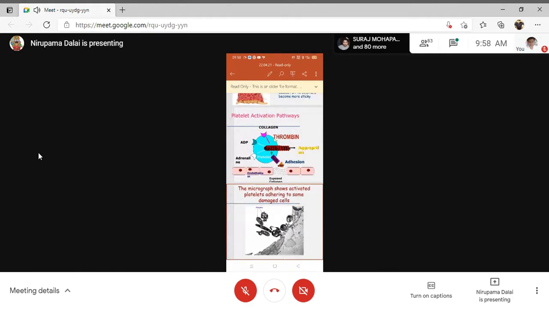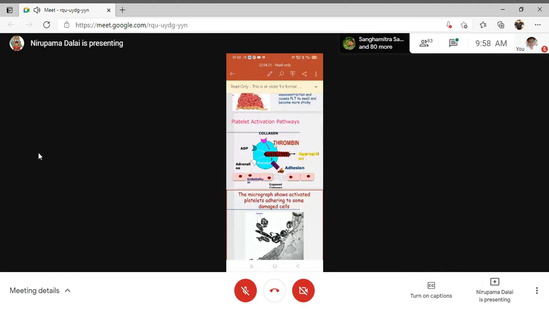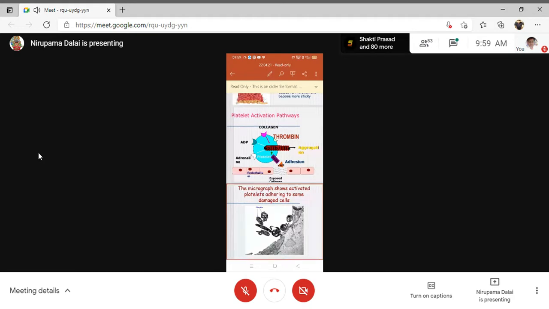At that time, the von Willebrand factor secreted from the platelets, as well as the von Willebrand factor secreted from the endothelial cells, will immediately attach to this exposed collagen. Now the platelets have certain glycoprotein receptors, GP receptors, G for glyco, P for protein. They are generally classified as one is GP1B and another is GP2B3A.